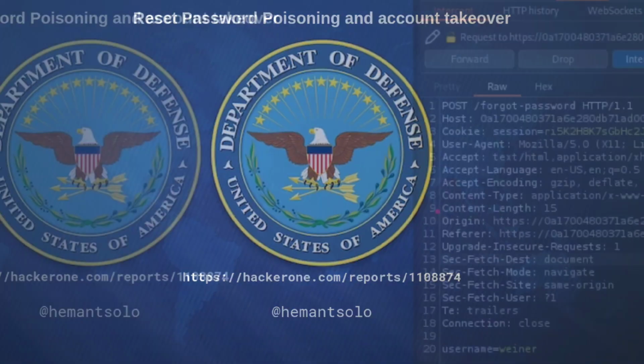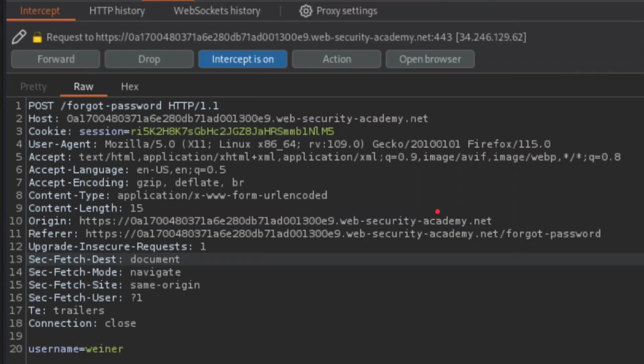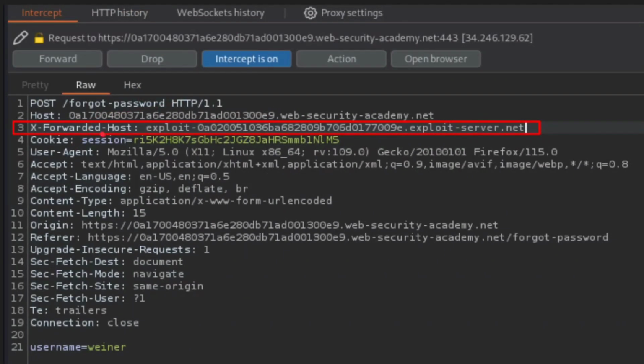This one is pretty common, and if you haven't watched how reset password poisoning works, then I am going to just explain, otherwise there is a full video, right? So what the hacker did is that he clicked on the forgot password link, right? Captured the request, and as you can observe here, there is this username winner, and we have the hostname, right? So what he did, he added a new header, which is X-Forwarded-Host, or he may also have changed this. He added our own server as a header.